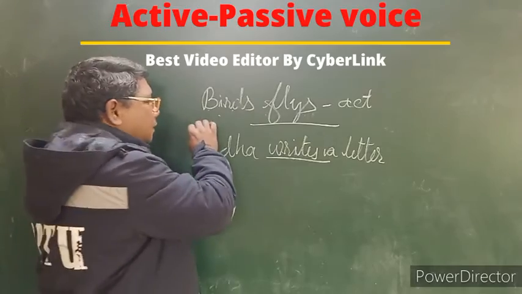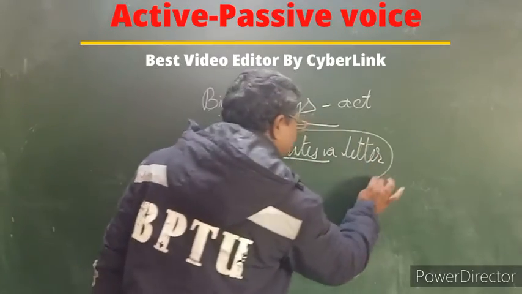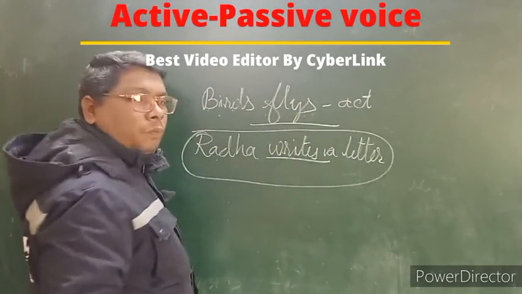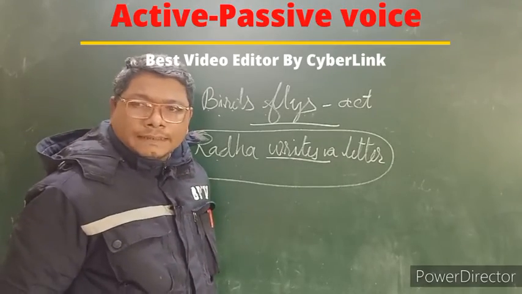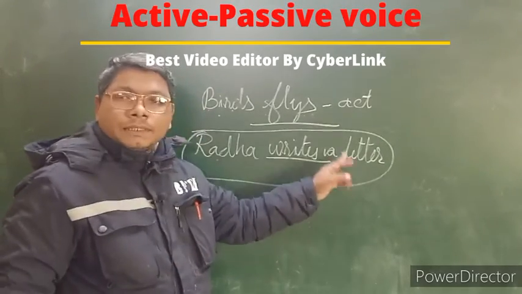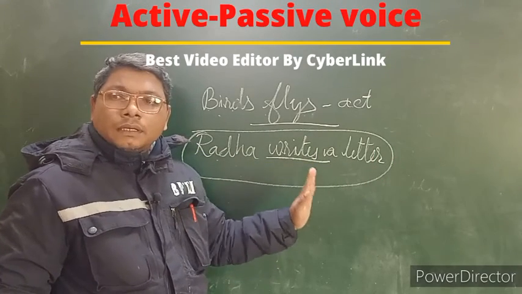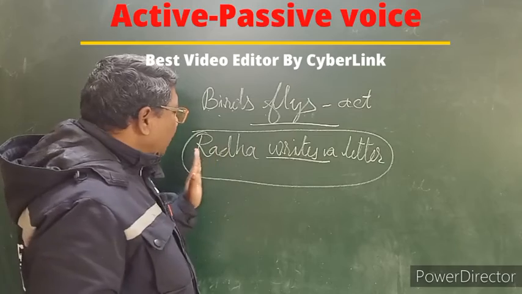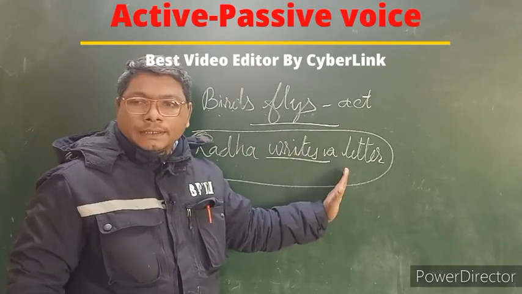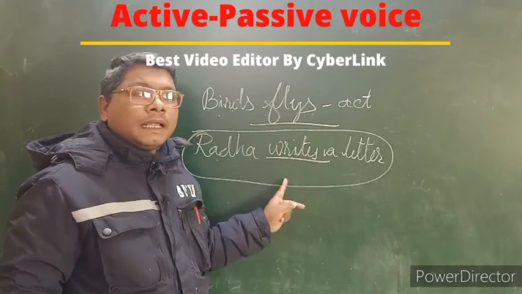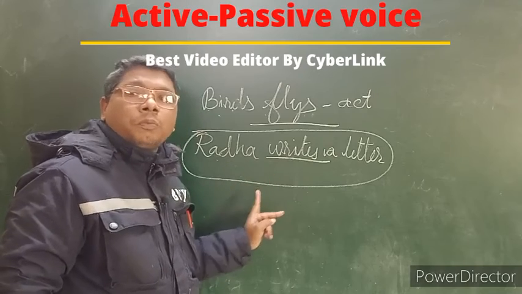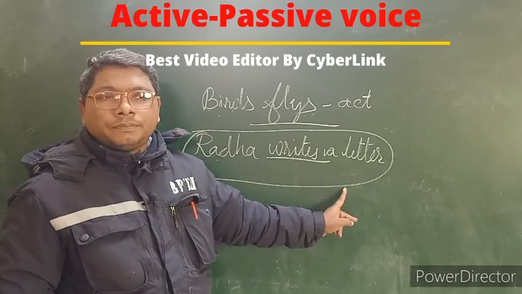When there is such a sentence, there may be a single object or double object, it doesn't matter. But such a sentence can be transformed from active to passive.